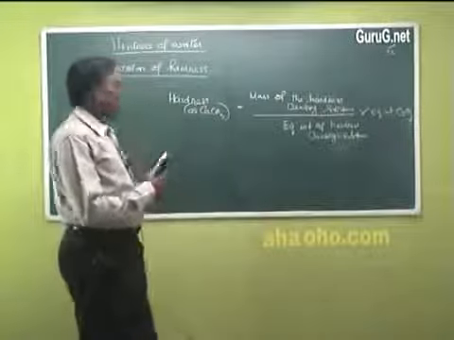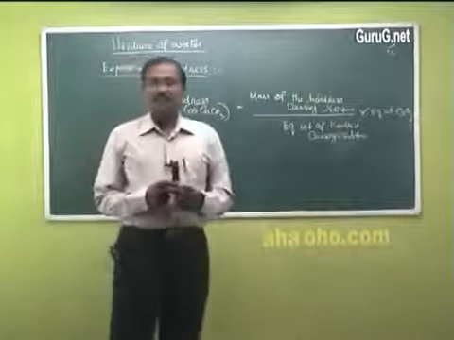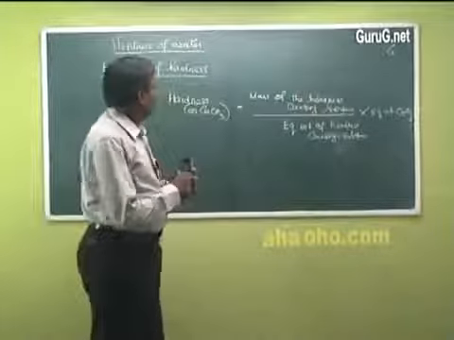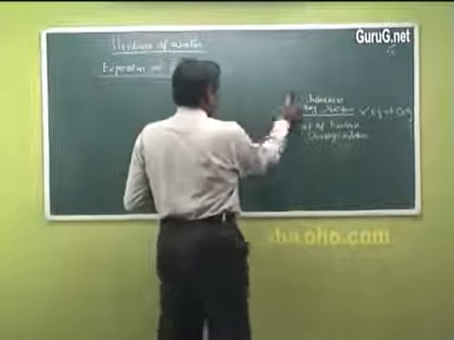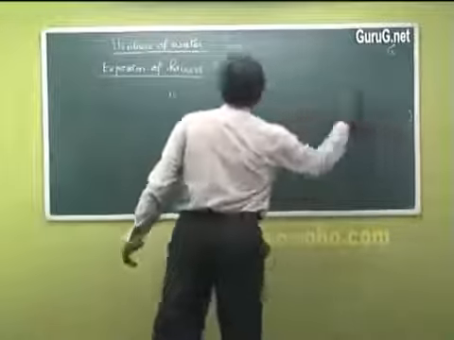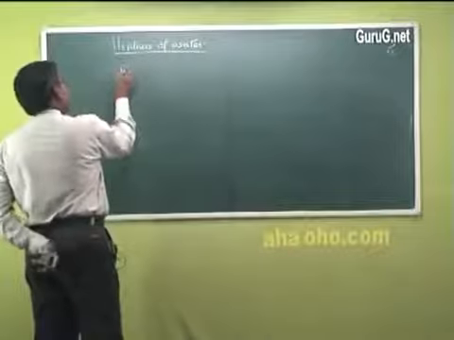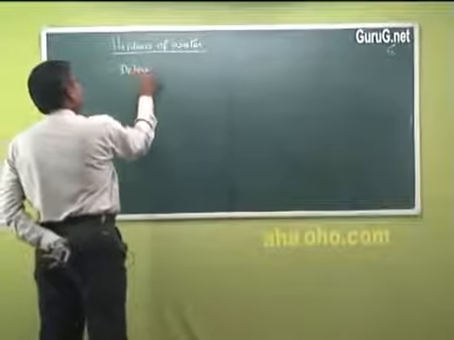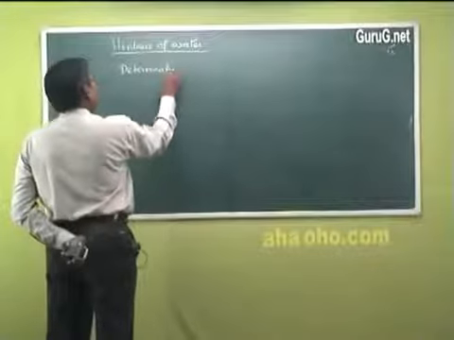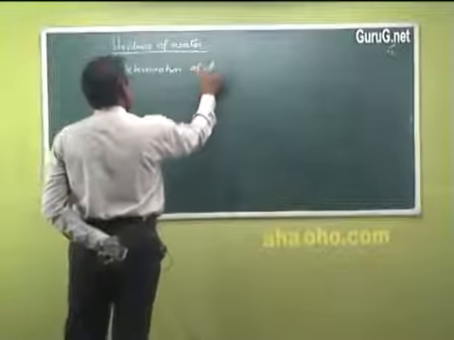So next, how is this hardness determined and estimated in the laboratory? For that we have one method. Determination of hardness.